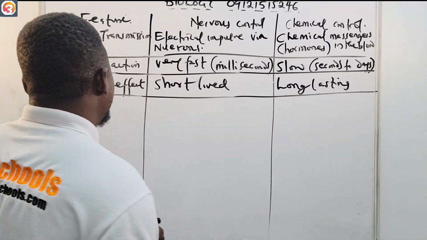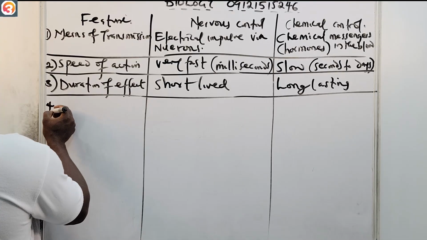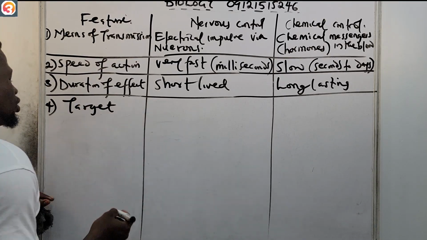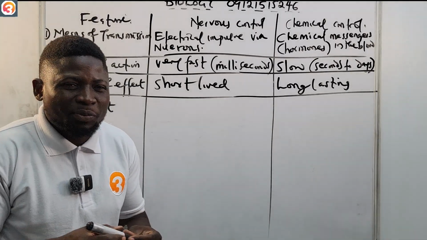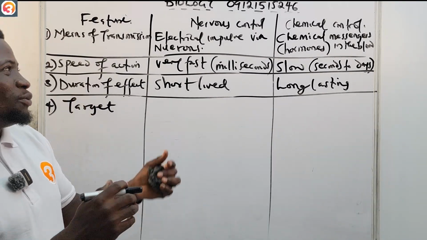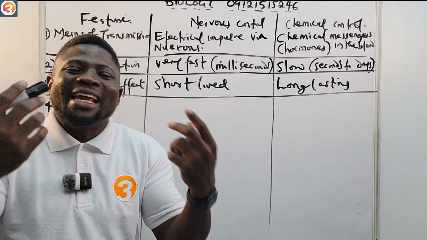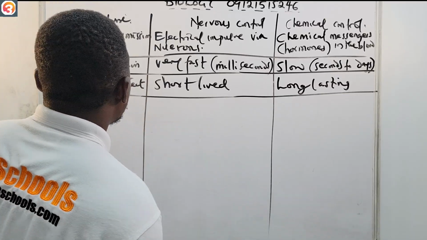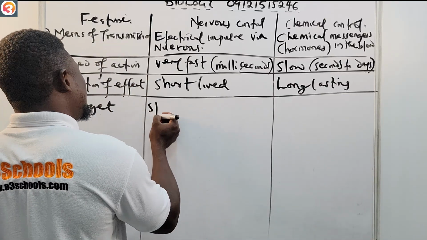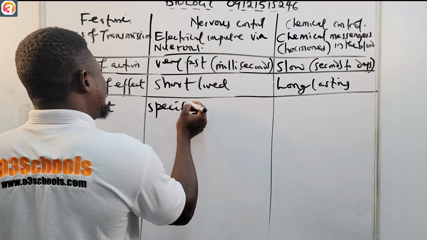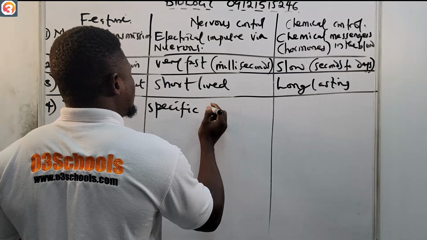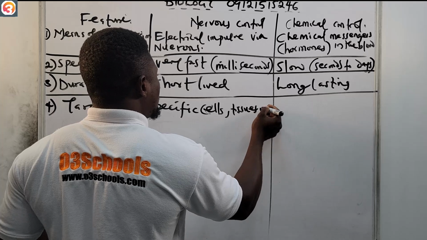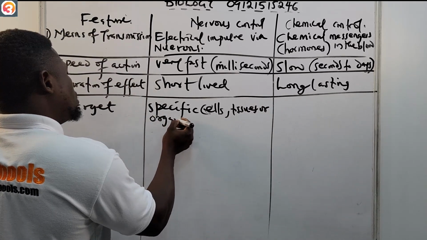Now for the fourth one, I want to see the target. Are there specific cells or specific organs that this can affect? For nervous control, it targets specific cells, tissues, or organs.